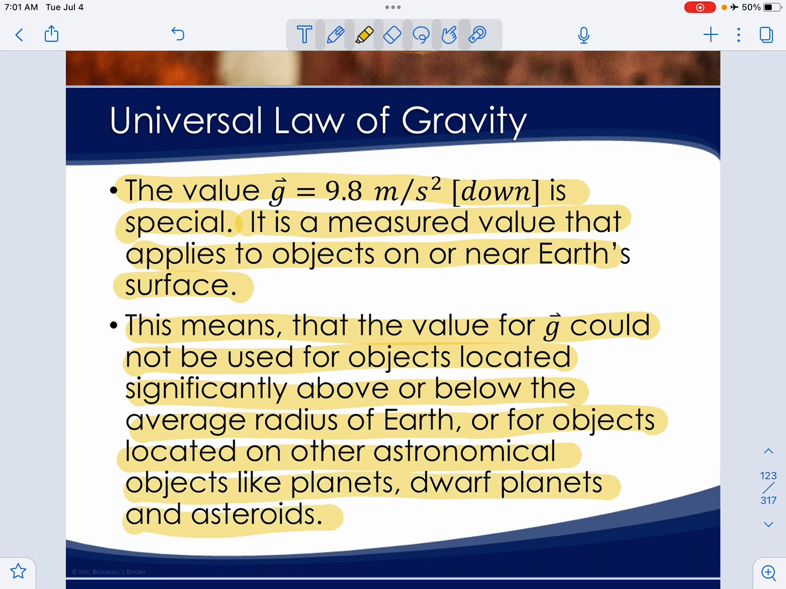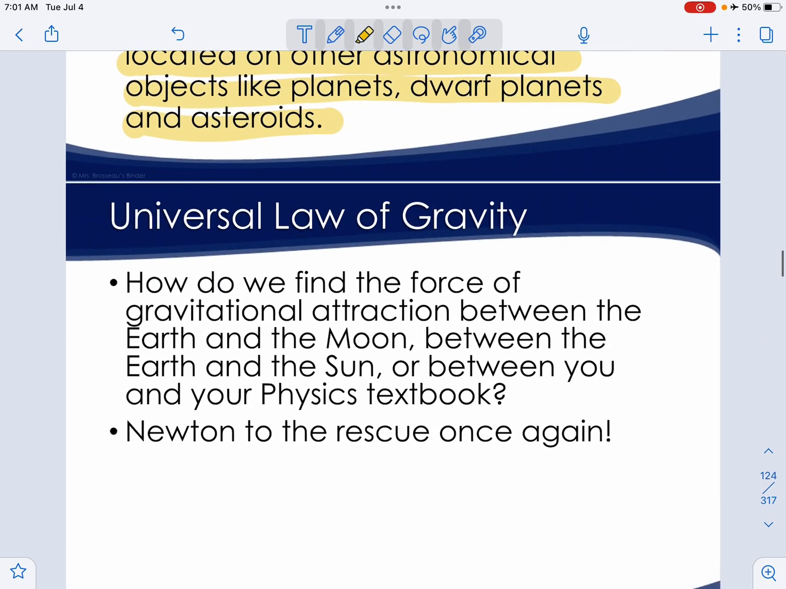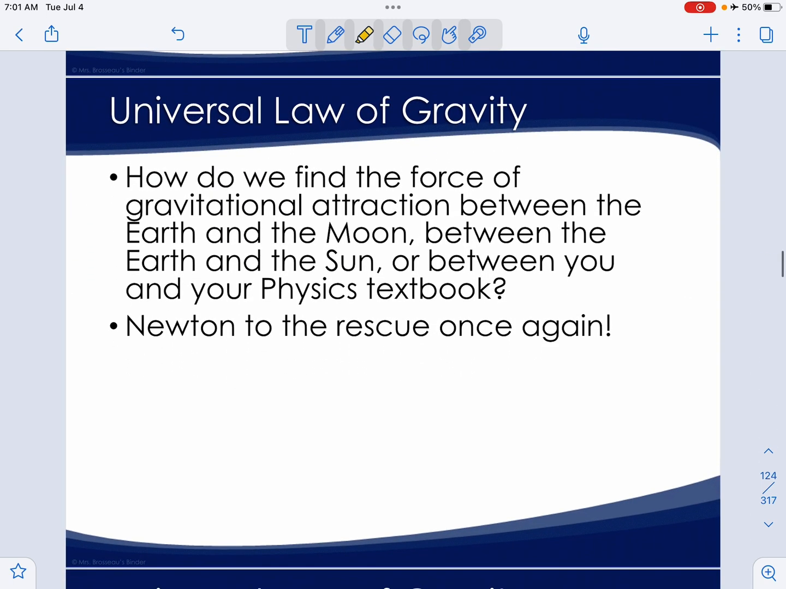In fact, if you go to the top of Mount Everest, you actually weigh slightly less than you do at sea level, because you're further away from the surface of the Earth, or from the center of mass of the Earth.